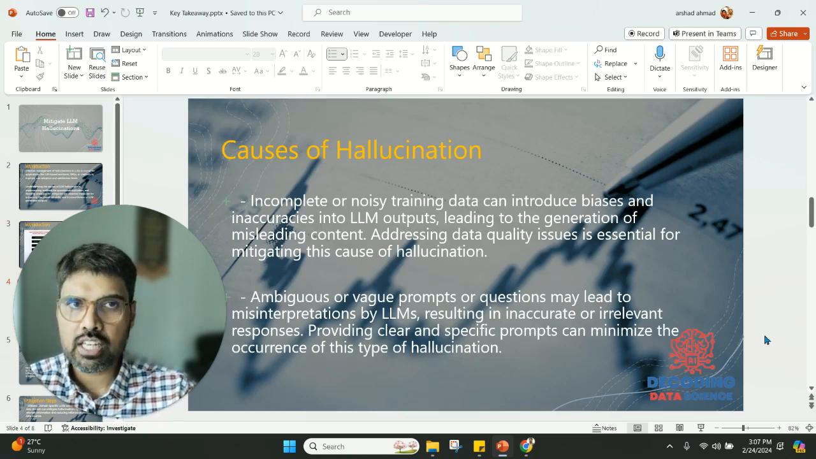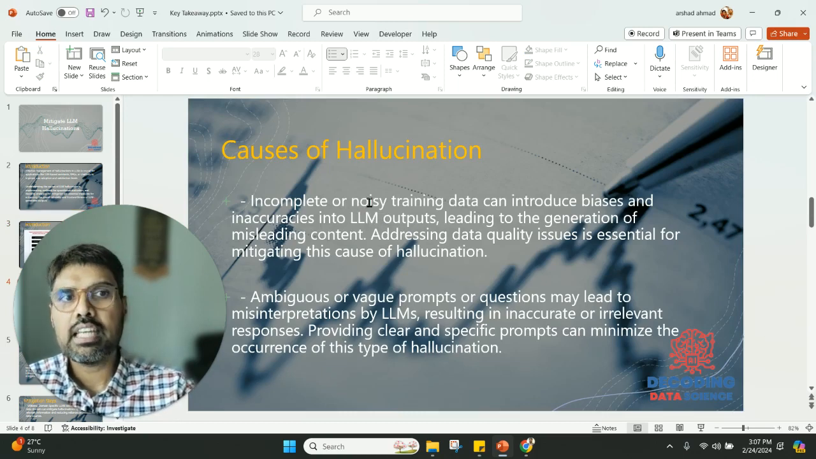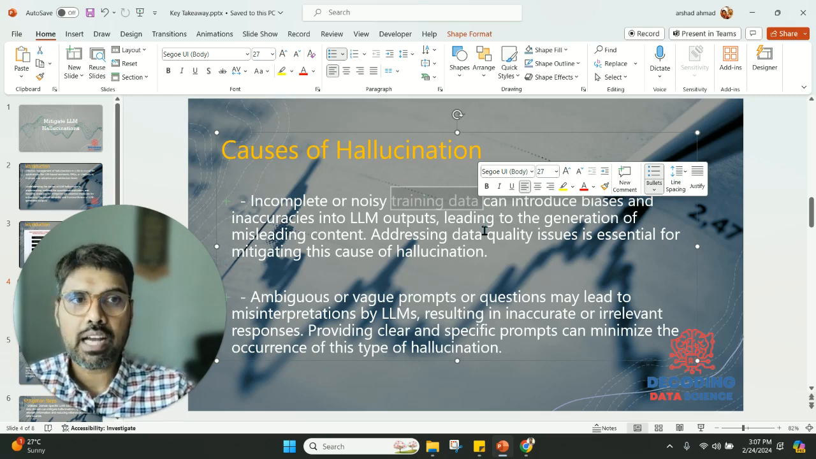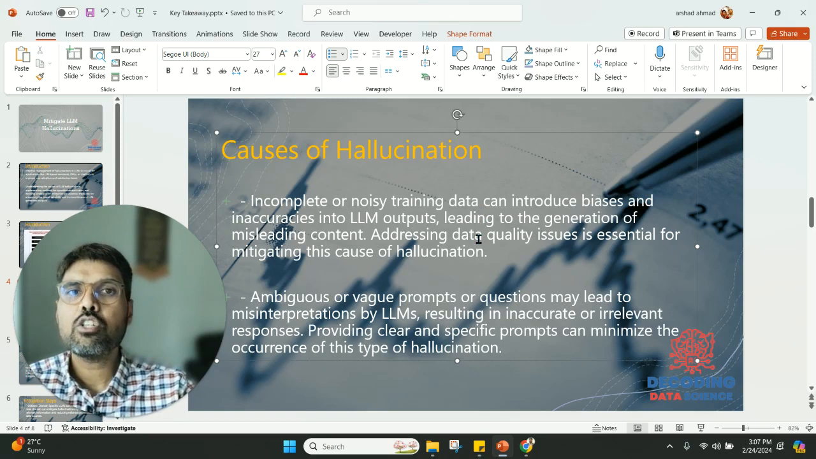Why does hallucination happen? There are a lot of reasons. The first reason is incomplete or noisy training data, which introduces bias and inaccuracies into the LLM output, leading to generation of misleading content that looks true but is not.